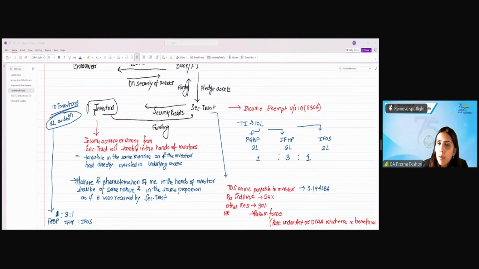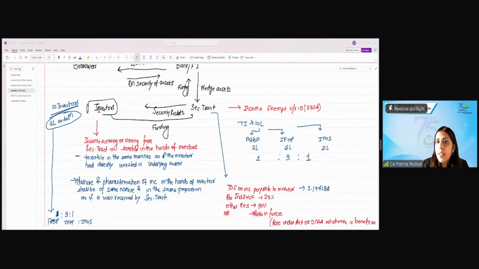So let's say if the income of the securitization trust is 10 lakh, now it can be 10 lakh depending on under which head this is earned, right? So let's say under PGBP it is 2 lakh, IFHP is 6 lakh, IFOS is 2 lakh. Now, in the hands of the investor also, the nature and characterization of income will remain the same. So, it will be taxed in the hands of the investor in the same nature and in the same proportion as if it was directly received by the investor only.